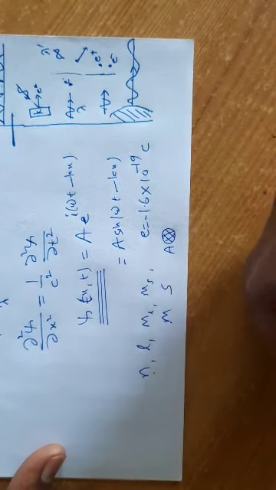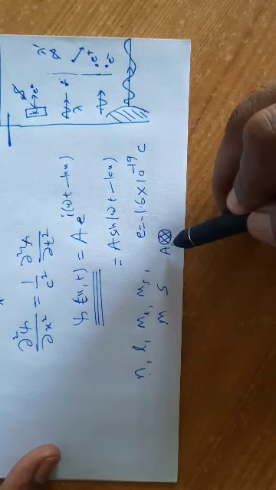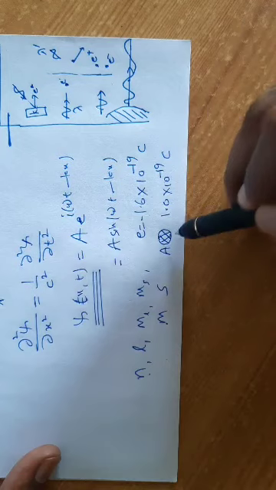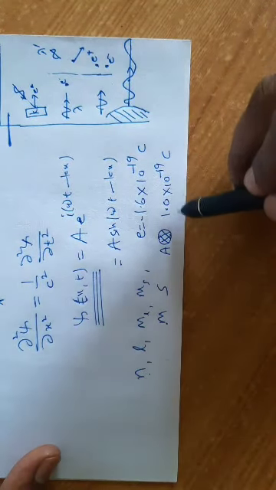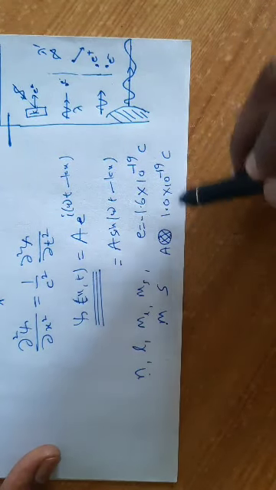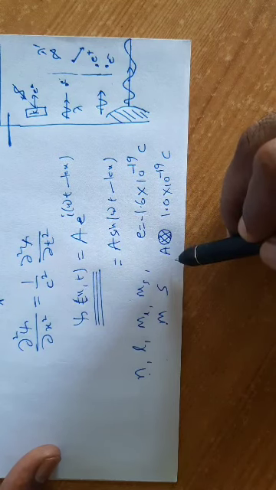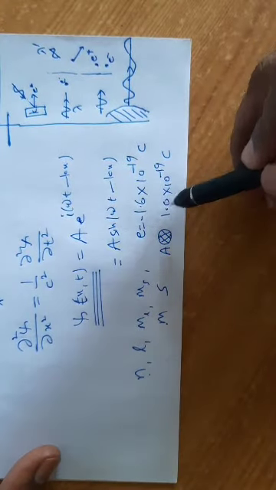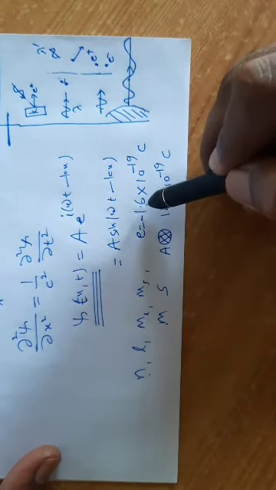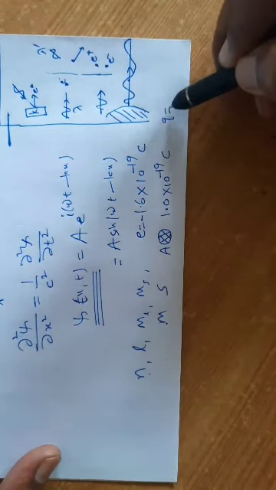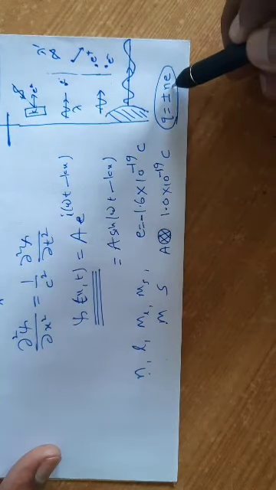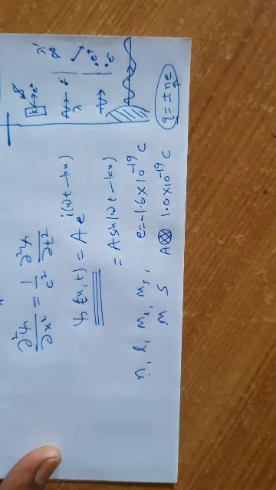This is particle A, for example. Can you keep a charge of 1.0 into 10 raised to minus 19 coulomb on this? Or can you remove a charge of 1 into 10 raised to minus 19 coulomb? The answer is no, because the quantum of charge is one electron. That is, the charge must be an integral multiple of this e. Therefore, Q should be equal to plus or minus ne, where n is an integer and this is known as the quantum number. It means charge is quantized.